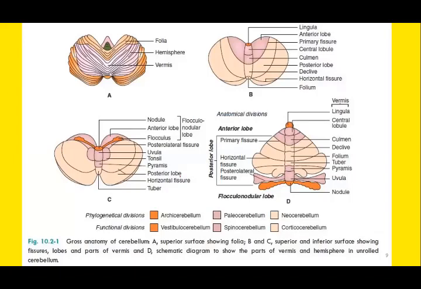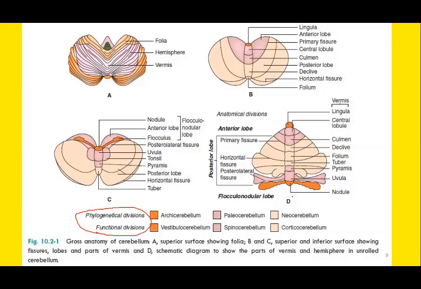As we have discussed the two types of classification, phylogenetical classification and functional classification: vestibulocerebellum is the oldest, spinocerebellum is old or paleocerebellum, and corticocerebellum is new or neocerebellum. And you can see in this figure these shaded regions, you can demarcate which portion of cerebellum is vestibulocerebellum.